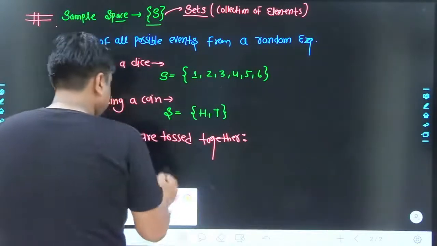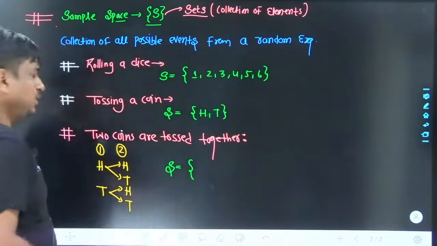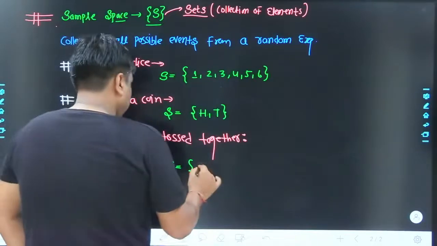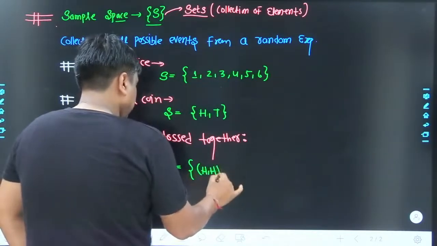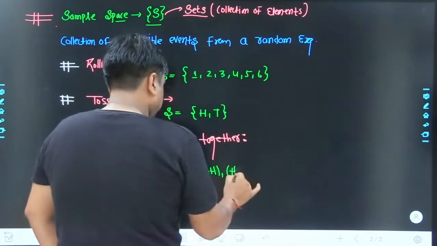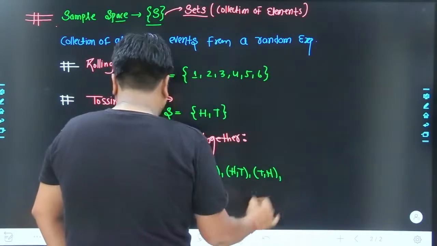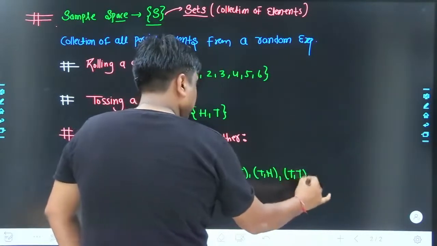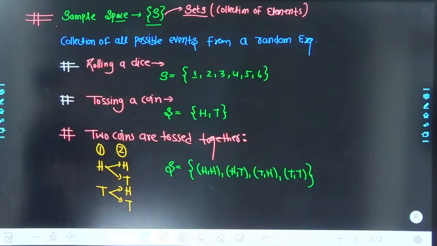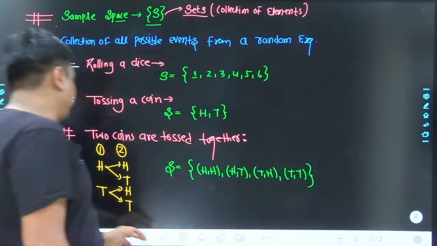So if you want to write the total number of events when two coins are tossed together, it could have been head head, head tail, tail head, tail tail. In total, the 4 different events we had, and they would be written inside curly brackets. How many different possibilities did we have? Obviously, 4.